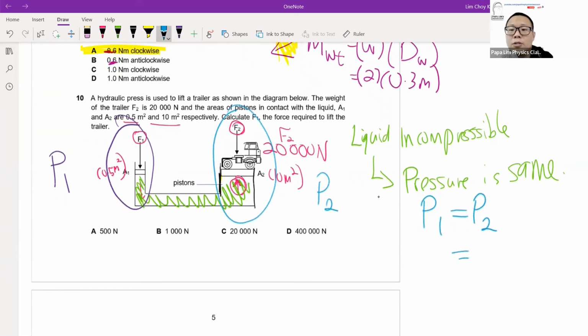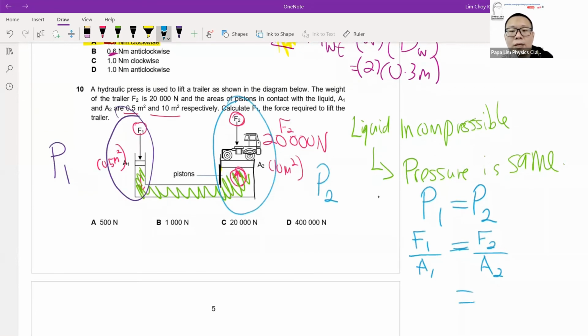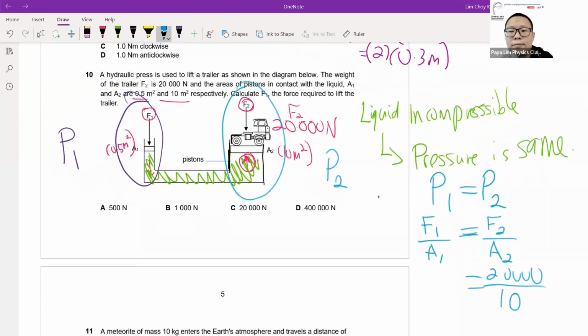If you break it down, pressure at the right side, P2, is F2 divided by A2. Similarly, pressure 1 on the left side is F1 over A1. Based on the question, F2 is 20,000 Newton, A2 is 10 meters squared.